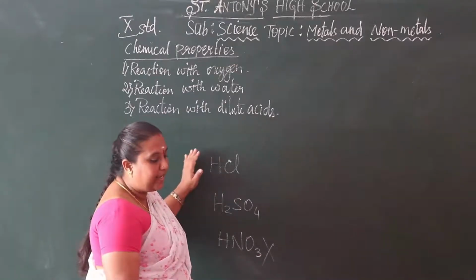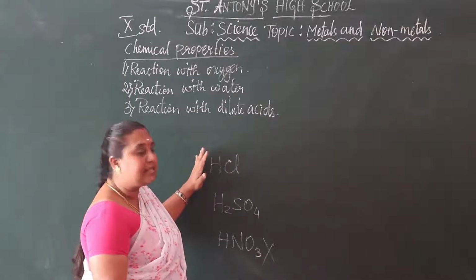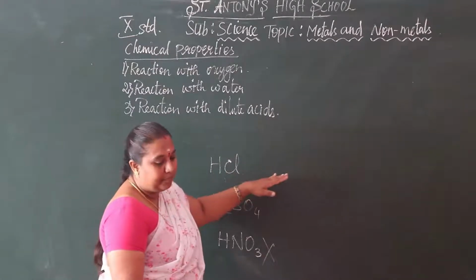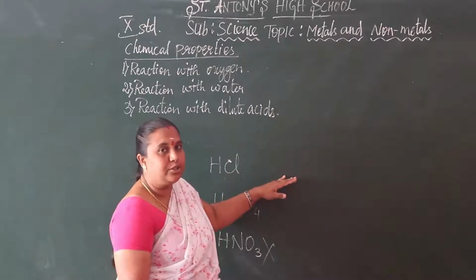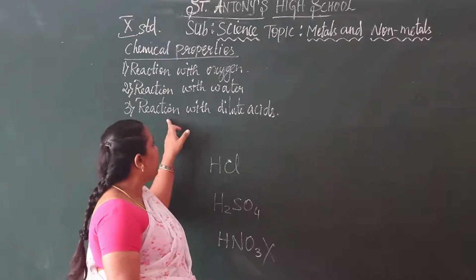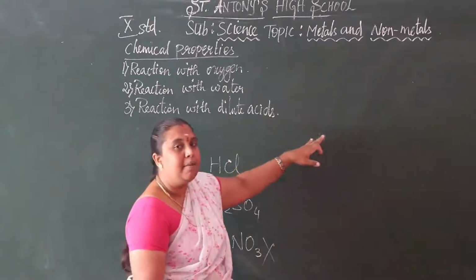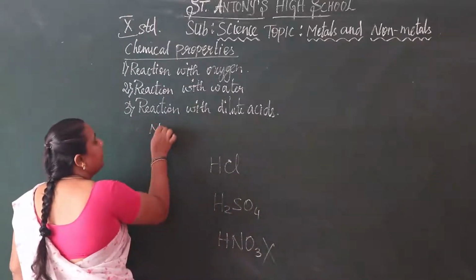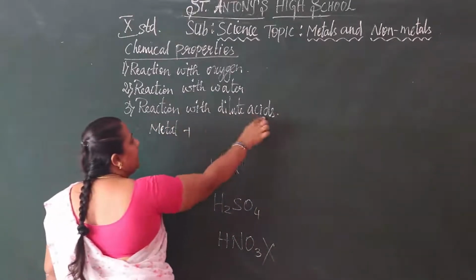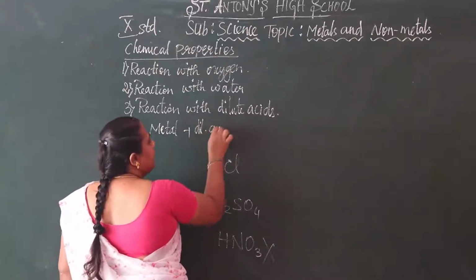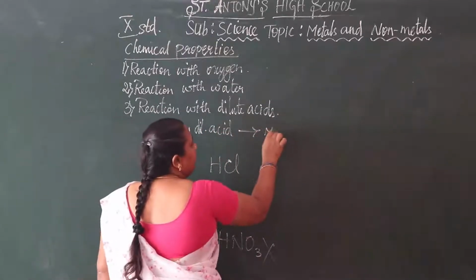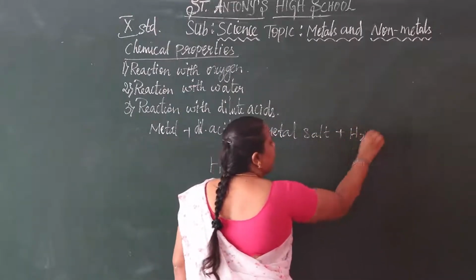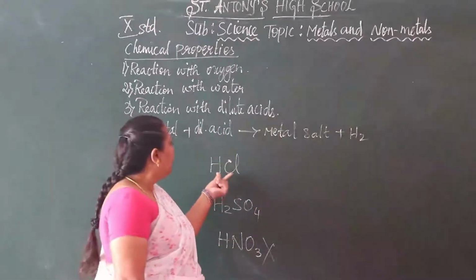Here we can take the example for the reaction with dilute acids: magnesium reacts with hydrochloric acid, it gives metal salt plus hydrogen gas. See, metals reaction with dilute acids gives metal salt plus hydrogen gas. That is, metal reacts with dilute acid, it gives metal salt, and hydrogen gas evolves.